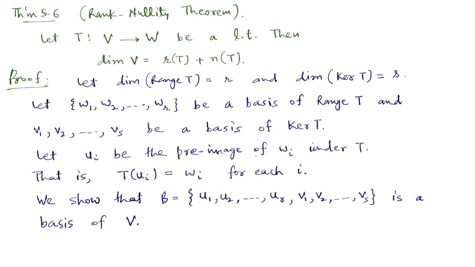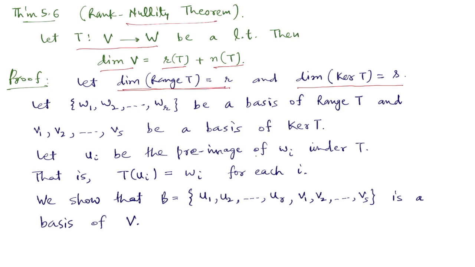We now prove the rank nullity theorem. This theorem says that if T from V to W is a linear transformation, then dimension of V is the sum of rank of T and nullity of T. To prove the theorem, we suppose that dimension of range of T is r, that means rank of T is r, and dimension of kernel of T is s, that means nullity of T is s.